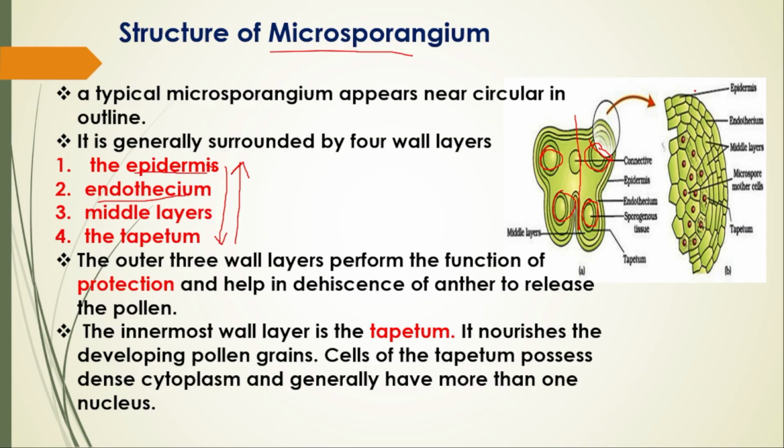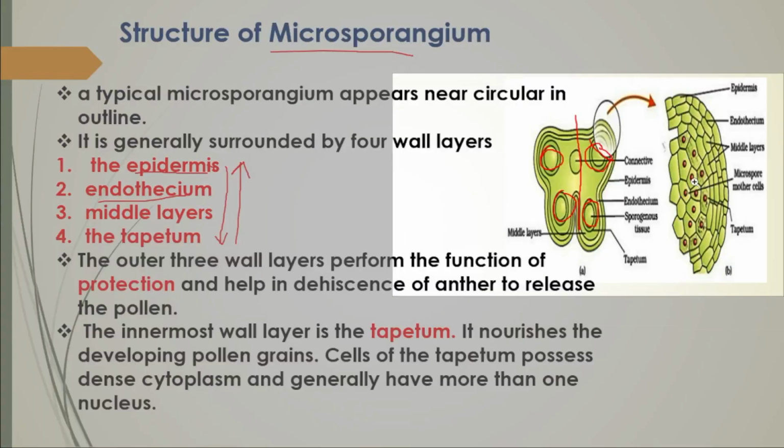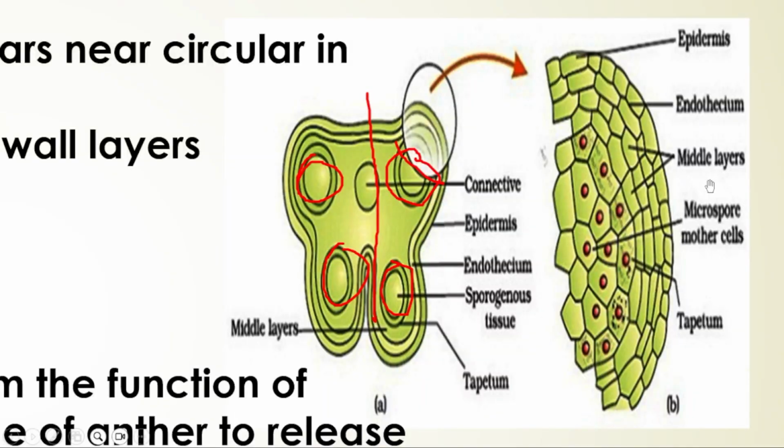This is the epidermis, the outermost single layer. Then next comes the endothecium. Then there will be 2 to 3 middle layers, and at last there will be the tapetum.